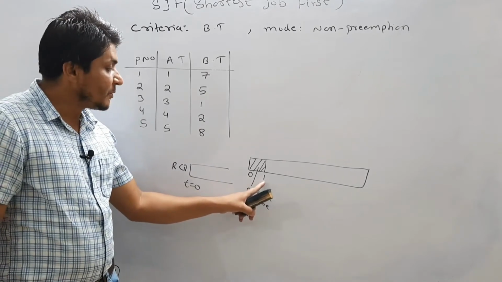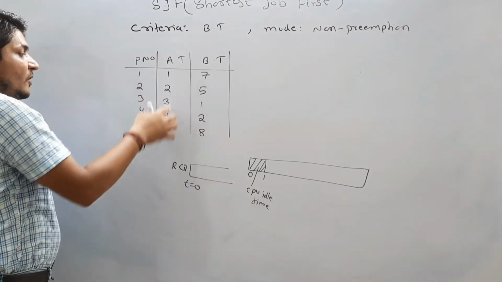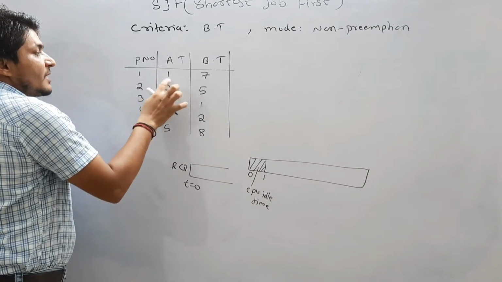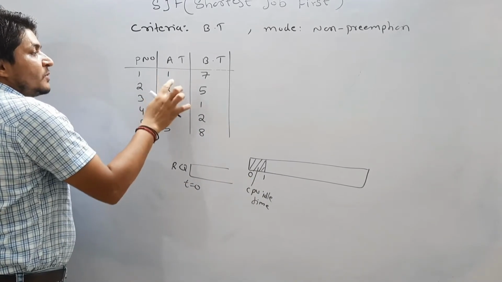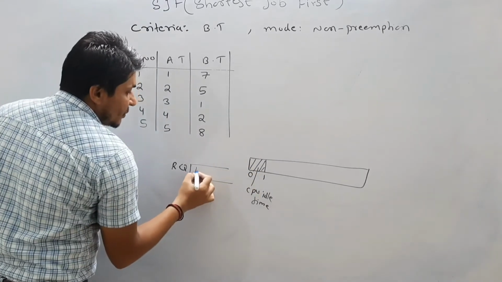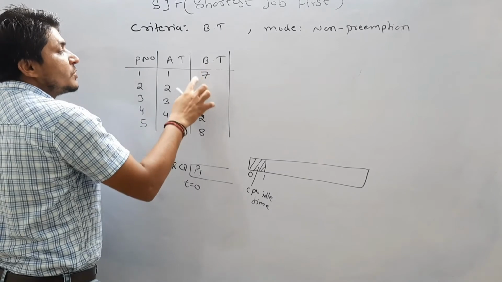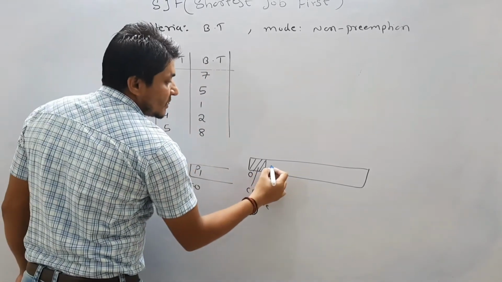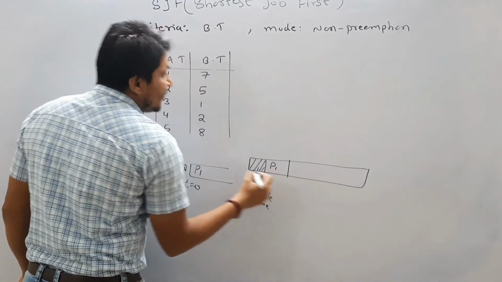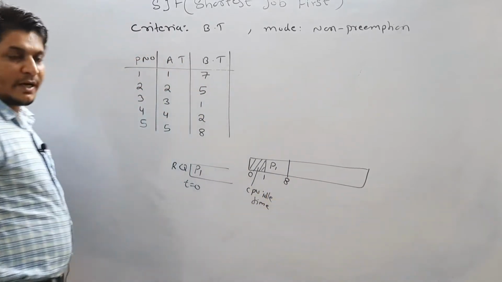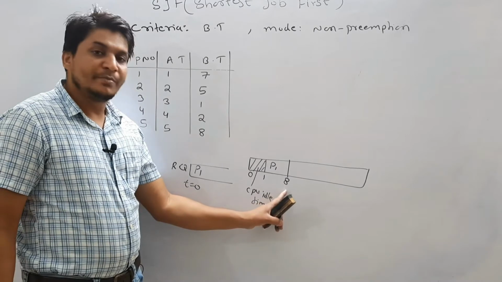Now again the CPU is checking whether any process arrives into the ready queue at arrival time 1. By this time only one process, which is P1. So P1 arrived at arrival time 1 and is now in the ready queue. For how much time does P1 want to execute? It wants to execute for 7, so it will completely execute. So it is going to be 8. Correct, now we have executed up to 8 seconds.